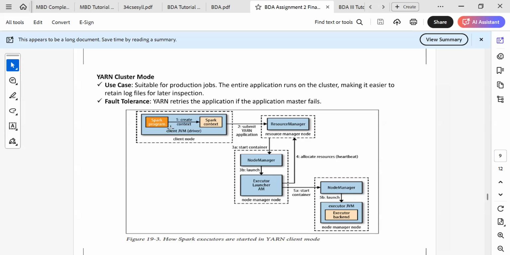The SparkContext receives this request and submits the application to the resource manager node, and then the container starts through the node manager. This launches the executor manager, application master, and node manager node. This will continue sending, so that the replica will be generated. Then in the executor part, the node manager starts the container and launches the executor JVM and executor backend on the node manager node. This is how the Spark executors are started in client mode. This picture actually defines the client.